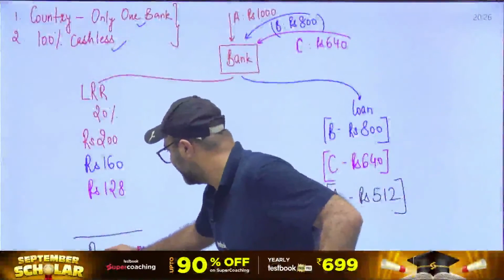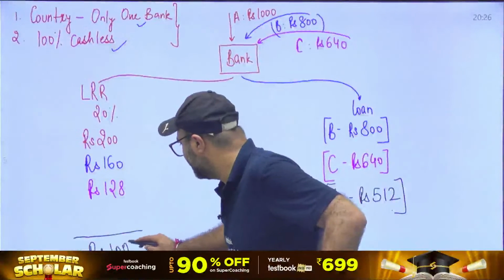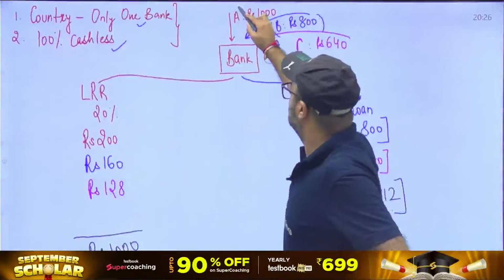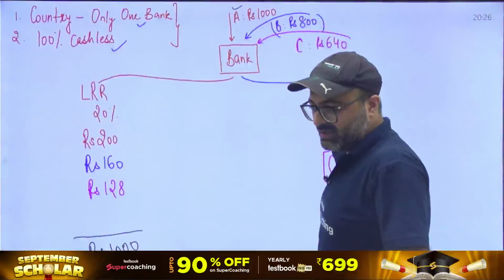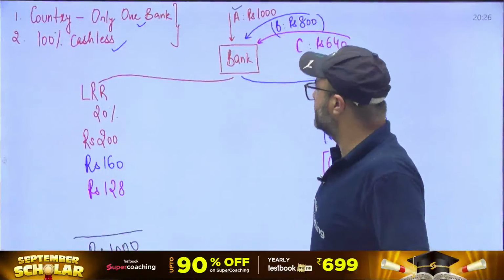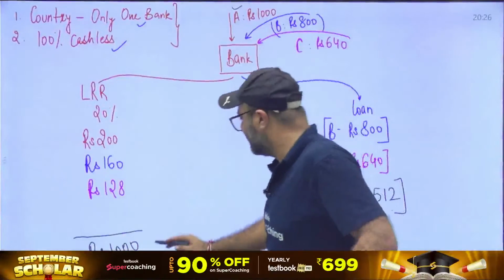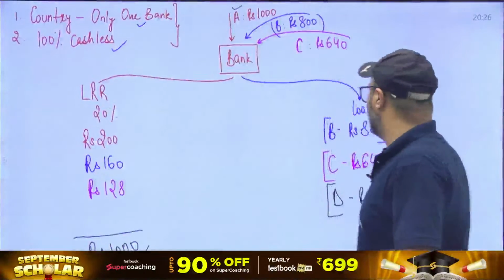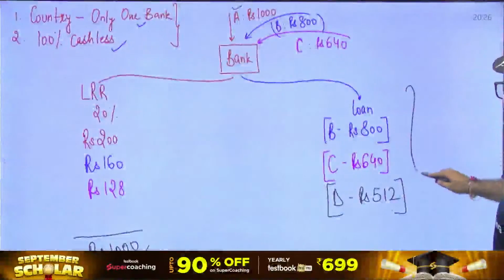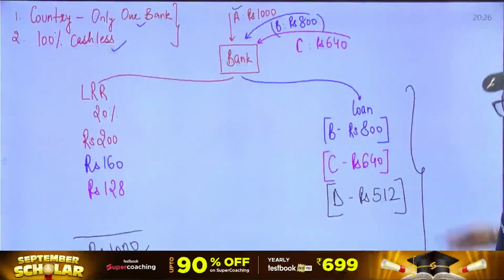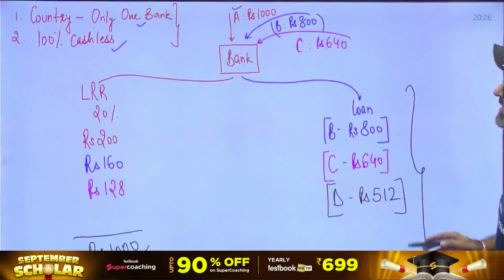So till the time the total reserves become the total initial deposit. So actually the initial deposit was 1,000. And slowly that 1,000 has become the reserves with the bank, and rest of the amount has been given on credit, and this process is known as credit creation.